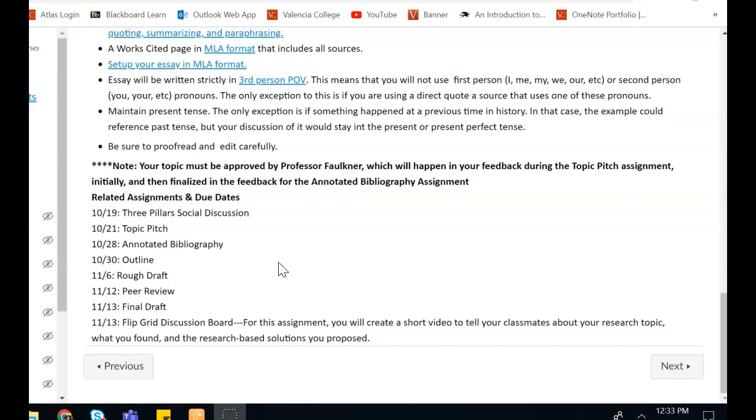And then when you do your annotated bibliography assignment, which is due not this coming Friday, but I believe the Friday after that, if I'm not mistaken, I think the 28th, there you will show that you have found 5 sources that follow the requirements, that they're good sources, and that you're on the right track. And so long as you're good there, you'll definitely be approved. I can't think of but 1 or 2 times that we made it to the annotated bibliography assignment and a student's topic had to be reconsidered at that point. Usually you pitch 3 in the topic pitch assignment. I tell you which one to move forward with, and then you're fine. It's very rare we've needed to make changes there.